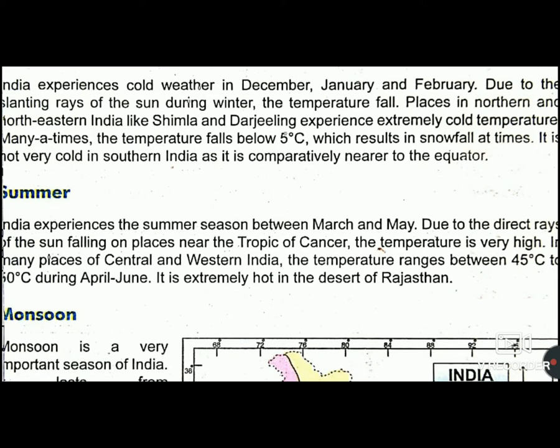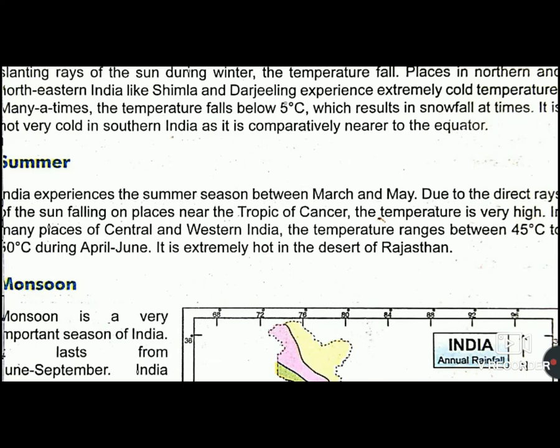Next is summer season. It is experienced between March and May. The direct sun rays fall on the places of the Tropic of Cancer. We know that the Tropic of Cancer is passing through the center of India. Therefore, central India and western India experience more heat in summer season compared to other states of India. The temperature ranges between 45 degree to 50 degrees Celsius during April and June.